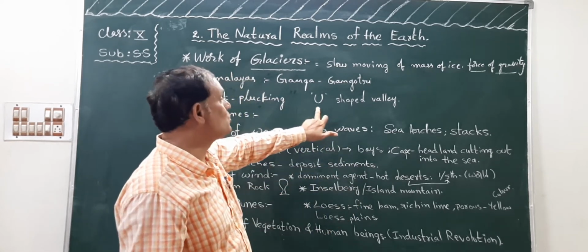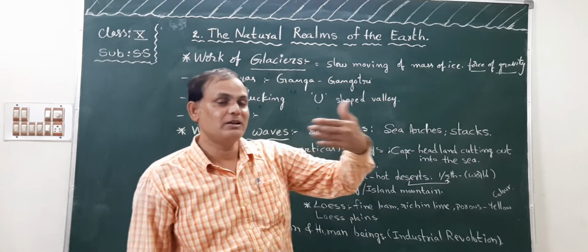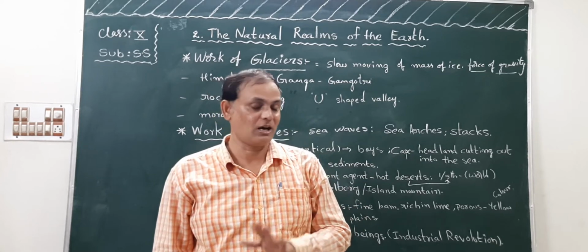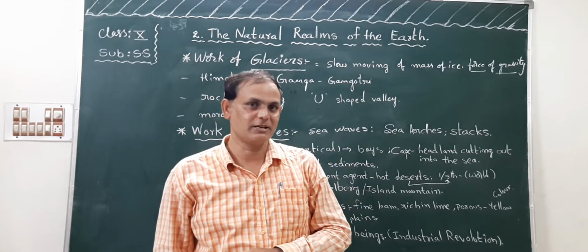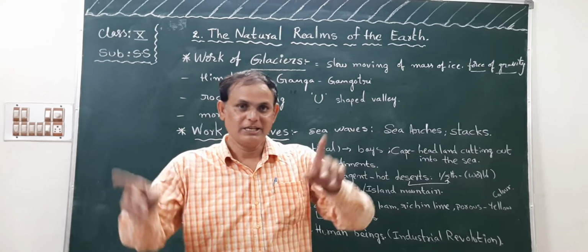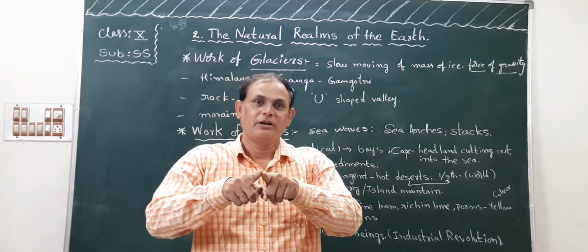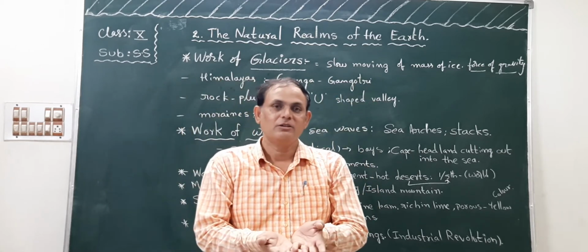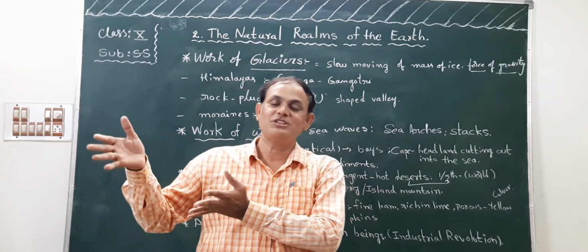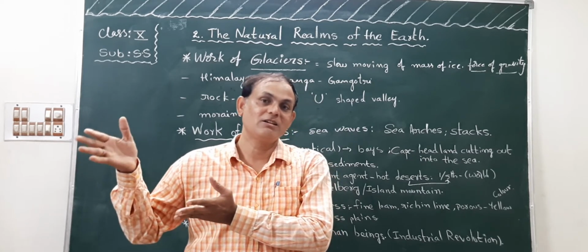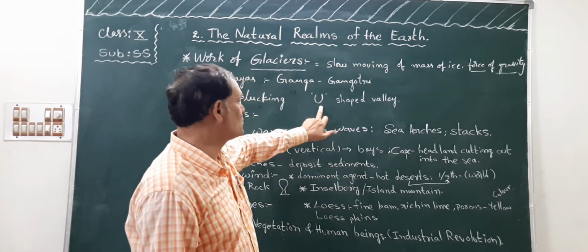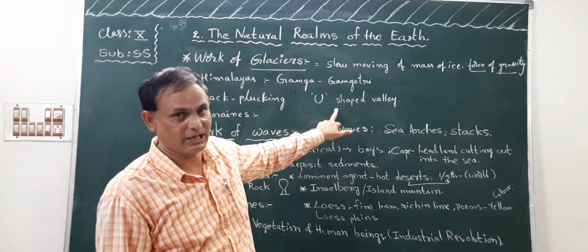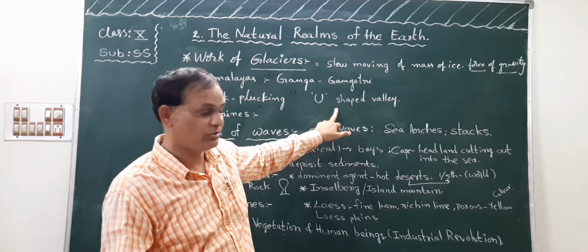Next, U-shaped valley. I said V-shaped valley is due to the river action or water action. Okay, children, not river, water action. Here V-shaped valley is due to the water. U-shaped valley is formed due to the glacier work. U-shaped valley is due to the glacier. V-shaped valley is due to the water. You keep in mind, don't confuse.